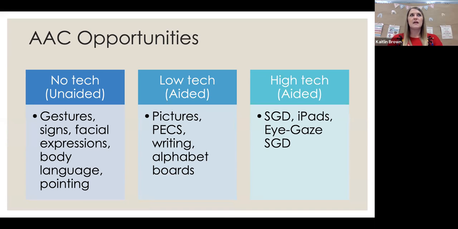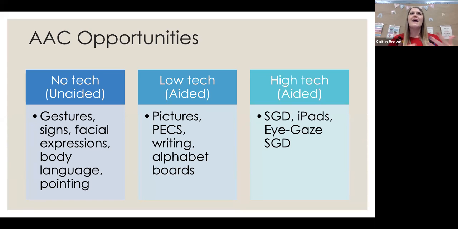And this is one that I think is used as far as teaching these opportunities. This is used a little bit more frequently with our younger students. So teaching the use of signs and gestures is something that we generally do early on, but pointing is pretty important, especially if we're moving towards low tech and high tech options, because we want to make sure that they're able to make selections. If they can't point to a desired picture or object, then you're probably going to struggle when you move to those next steps, right?